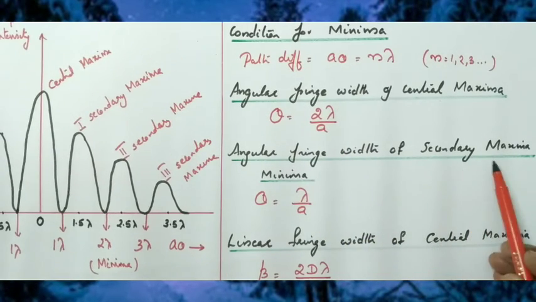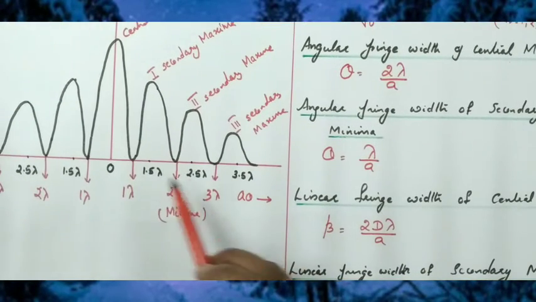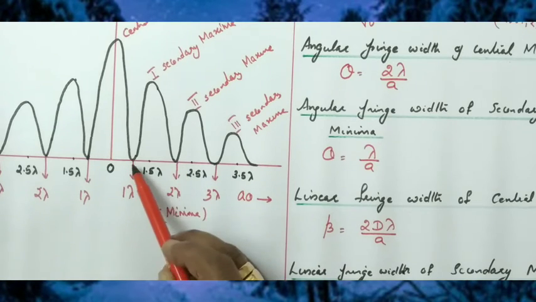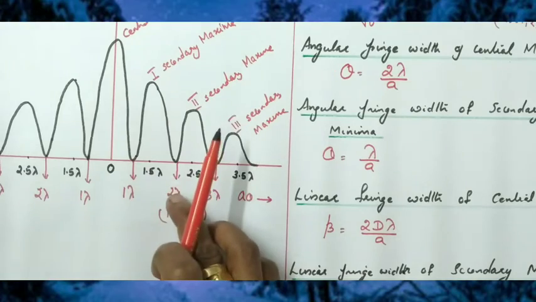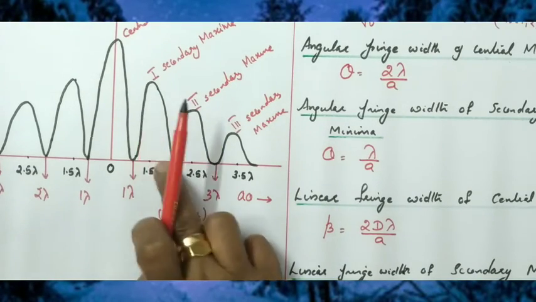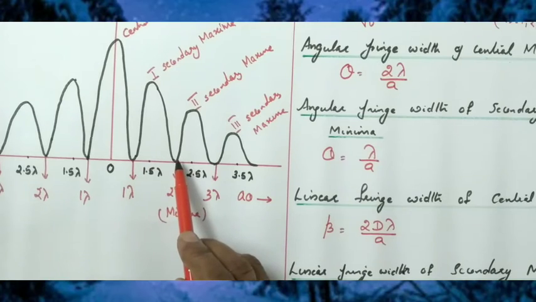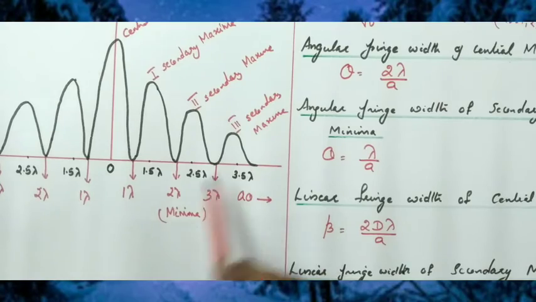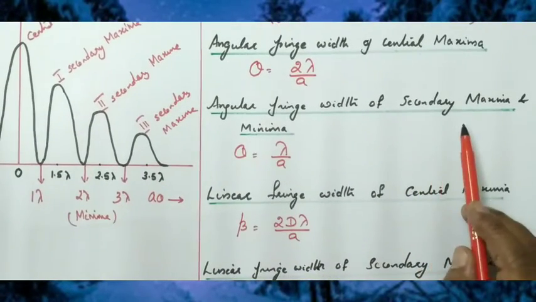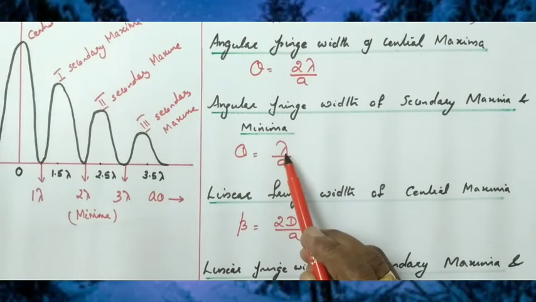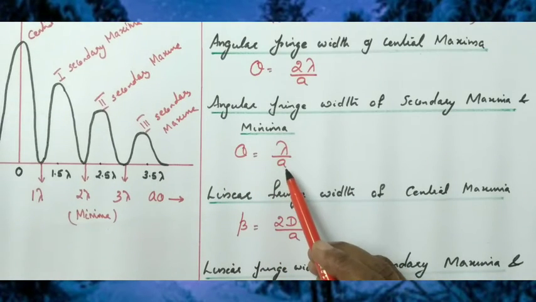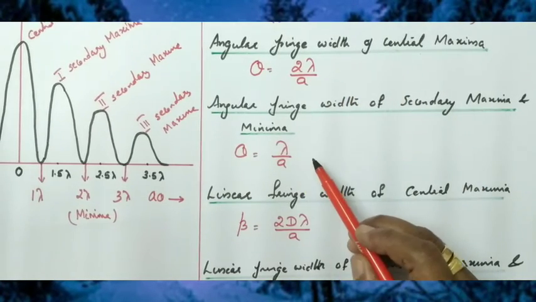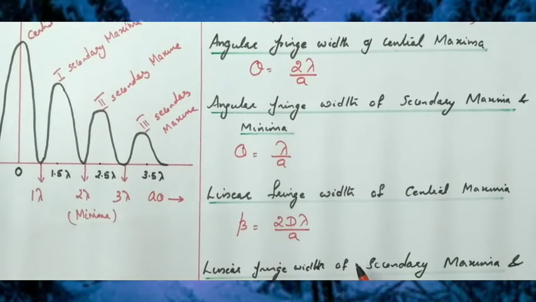Now what is the angular fringe width of all secondary maxima and minima? If you consider the secondary maxima, here this is 2 lambda. What is this distance? That corresponds to a theta equal to 1 lambda, here this region 1 lambda, here also 1 lambda. So the angular fringe width of all secondary maxima is a theta equal to 1 lambda, or theta is equal to lambda by a. So the angular fringe width of central maxima is 2 lambda by a, and the angular fringe width of secondary maxima and minima is lambda divided by a.